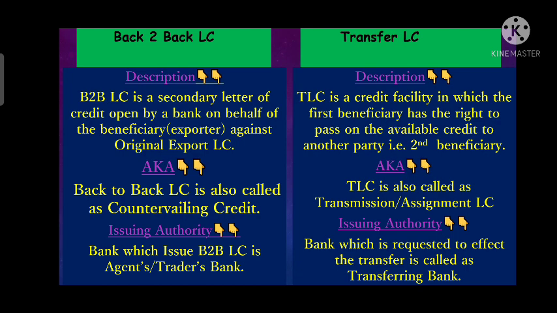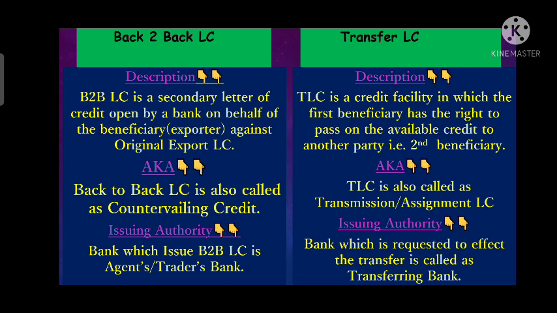Back-to-back LC can also be called a countervailing credit, whereas transfer LC is called a transmission or assignment LC. Why is it called a transmission or assignment LC? In transfer LC, the first beneficiary requests to transfer a portion or the whole LC to the second beneficiary.